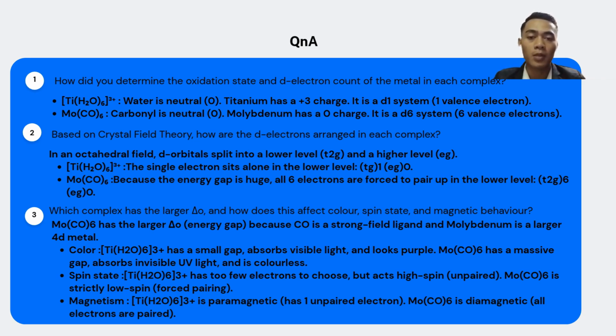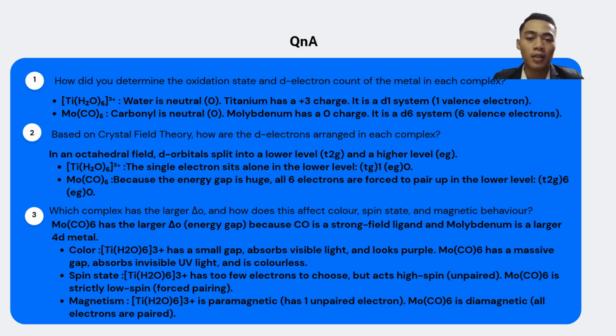For the next question, based on crystal field theory, how are the d electrons arranged in each complex? In an octahedral field, the orbitals split into a lower level t2g and a higher level eg. First, for the hexaaquatitanium(III) ion, the single electron sits alone in the lower level, t2g1 eg0. Next, for the molybdenum hexacarbonyl, because the energy gap is huge, all 6 electrons are forced to pair up in the lower level, t2g6 eg0.